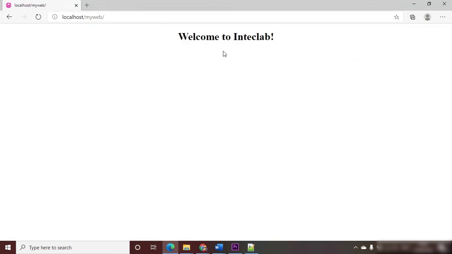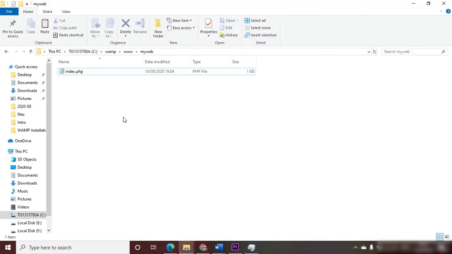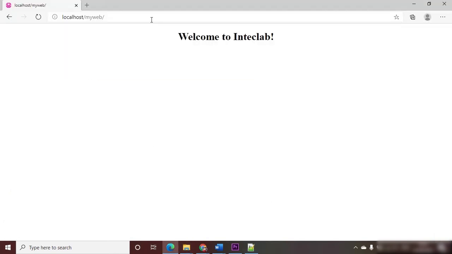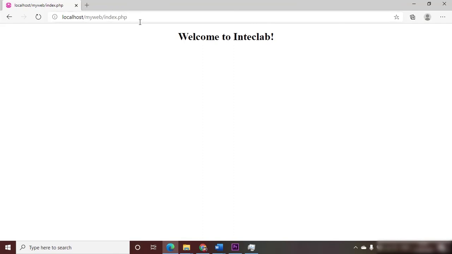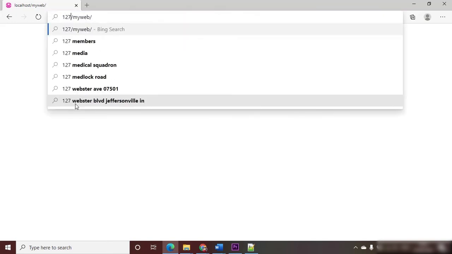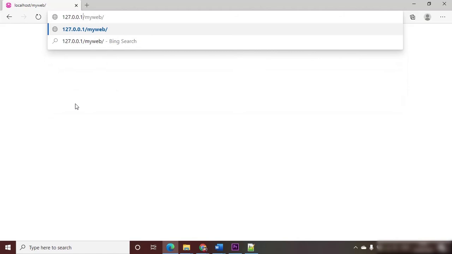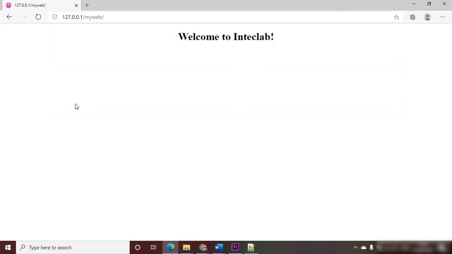Okay, this is the outcome of the index.php file that we have just created in the my web folder. Please note that we didn't type the index.php file name because Apache recognizes any index.php file as the default file which is located inside the folder. Before finishing the video, that's one thing I had to tell you, that is the word localhost can be replaced with the local IP address, that is 127.0.0.1.